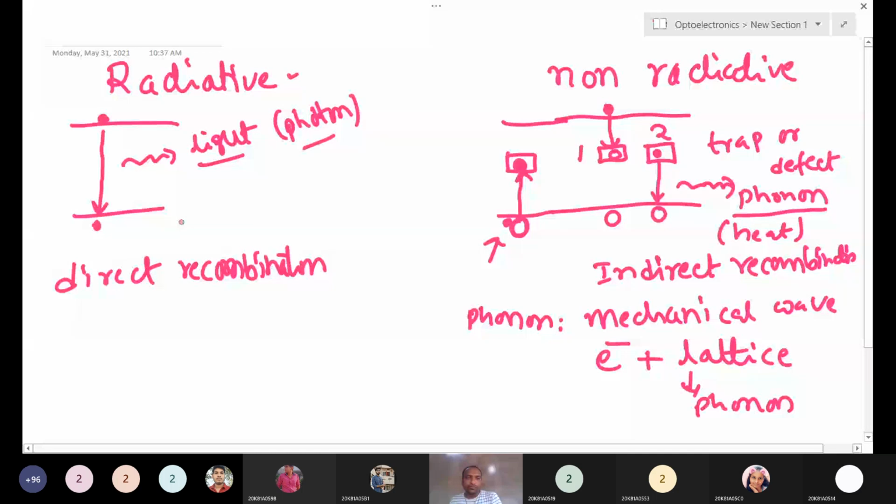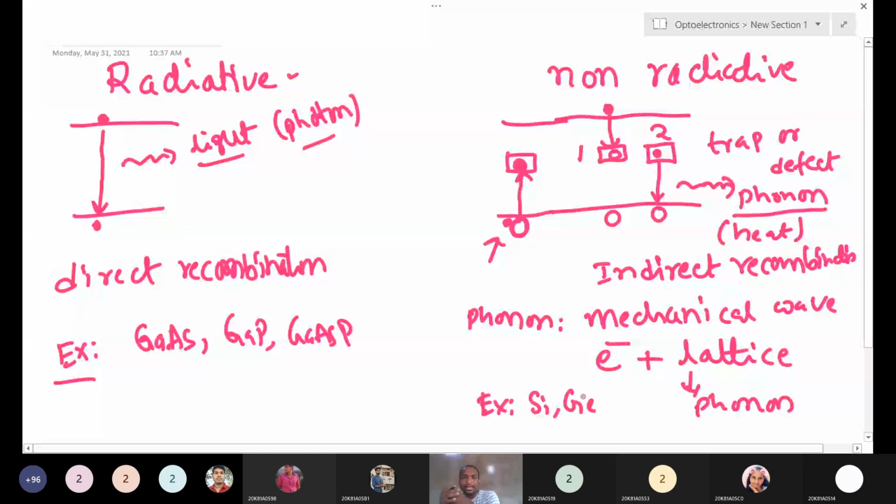Examples for a direct band gap semiconductor, mostly compound semiconductors, are gallium arsenide, gallium phosphide, or gallium arsenide phosphide. These are some examples of the radiative recombination process. Non-radiative examples are silicon and germanium. These are the indirect, non-radiative recombination processes. These are the two different kinds of recombination that take place in semiconductors: one is radiative, one is non-radiative.